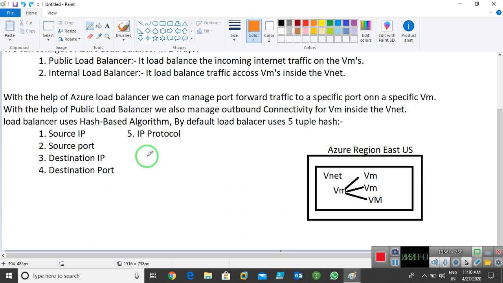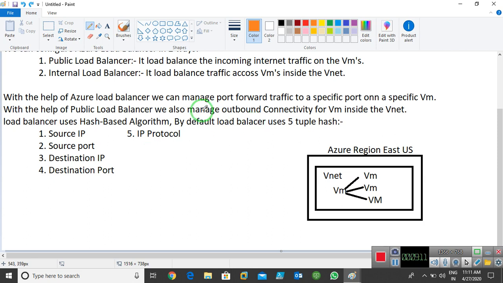Imagine if I'm using an internal load balancer, it uses these 5 components to filter the traffic. It doesn't matter whether you use an internal load balancer or a public load balancer. In both it uses these 5 options to filter or manage the traffic.